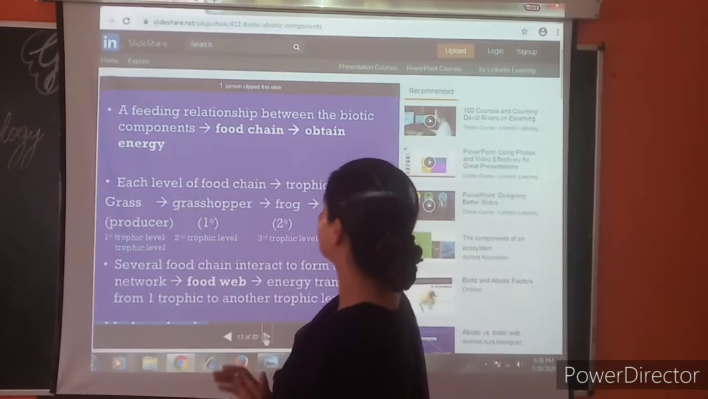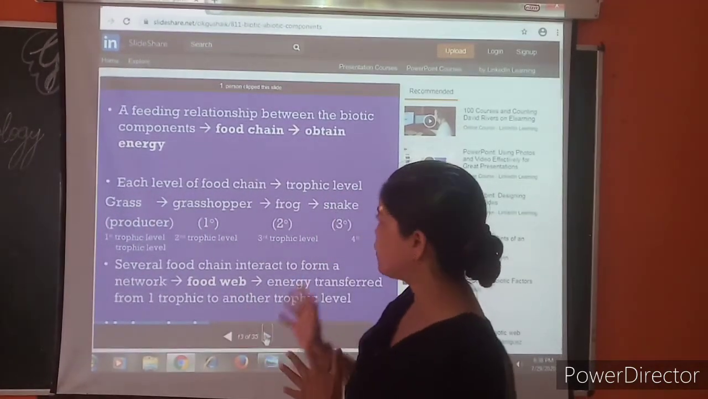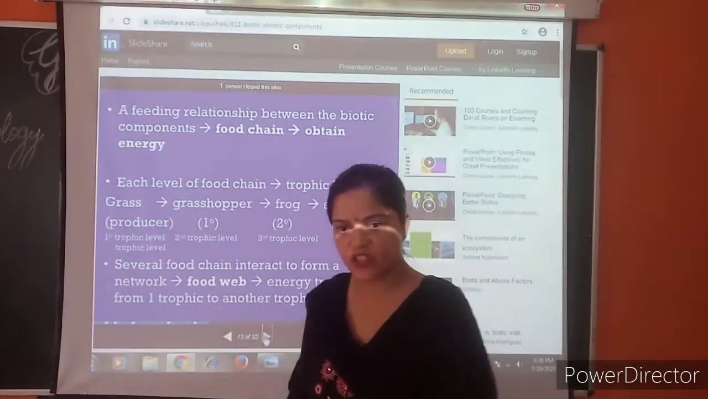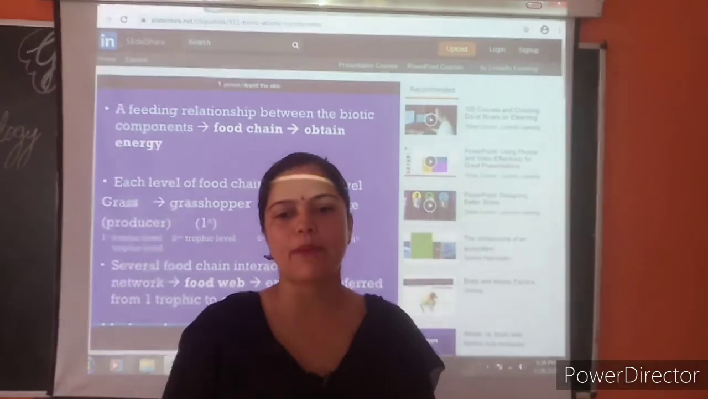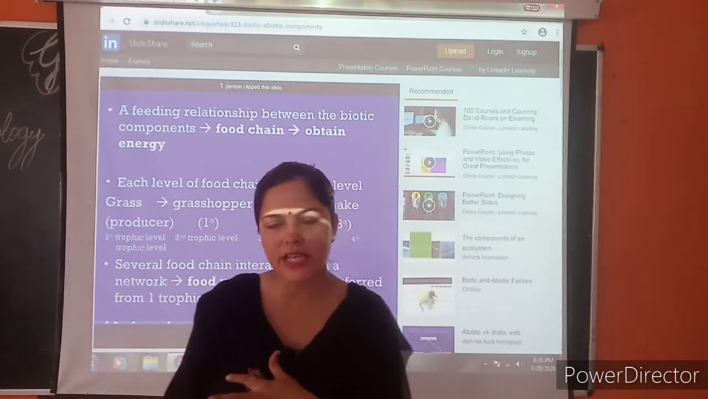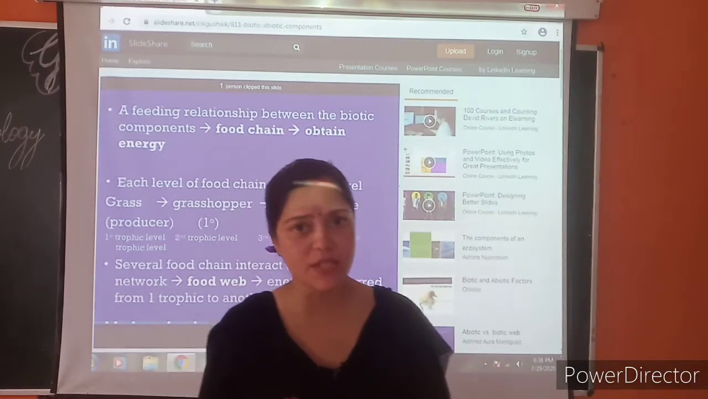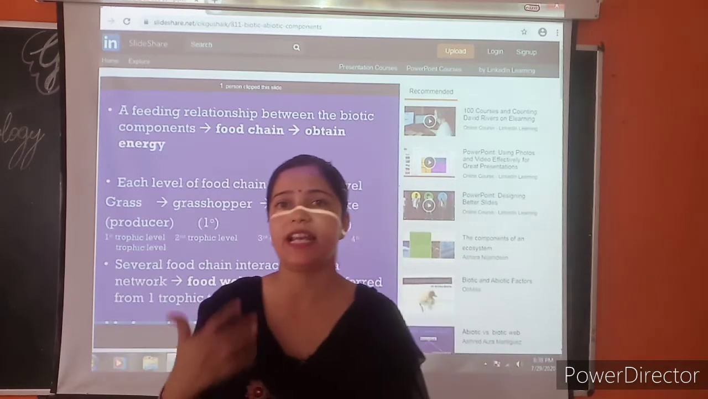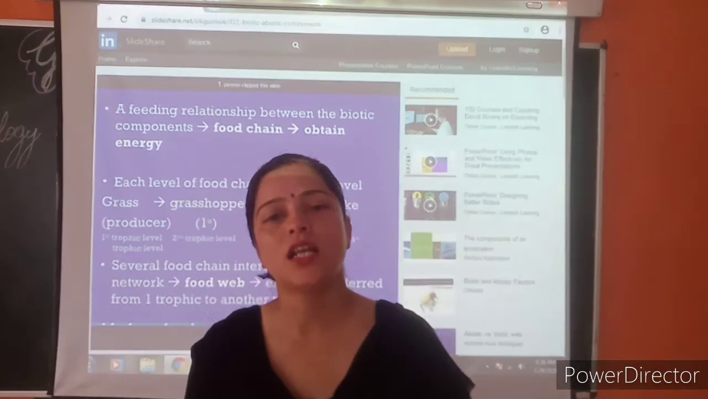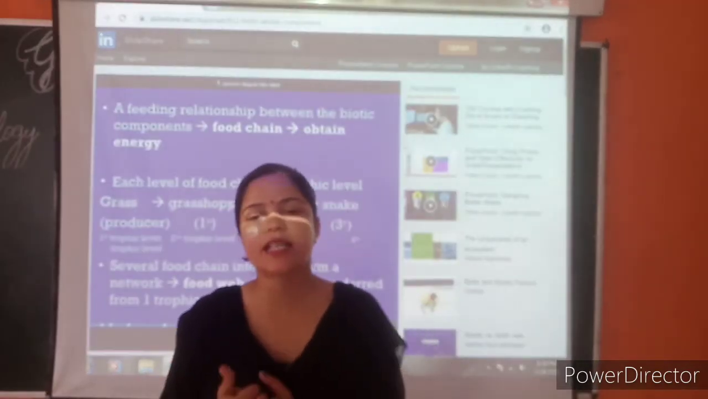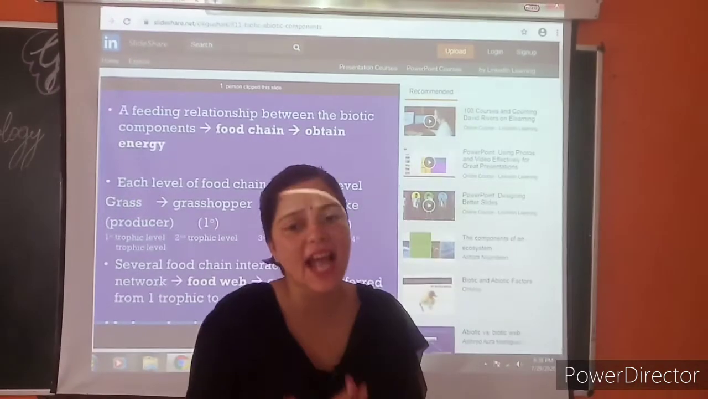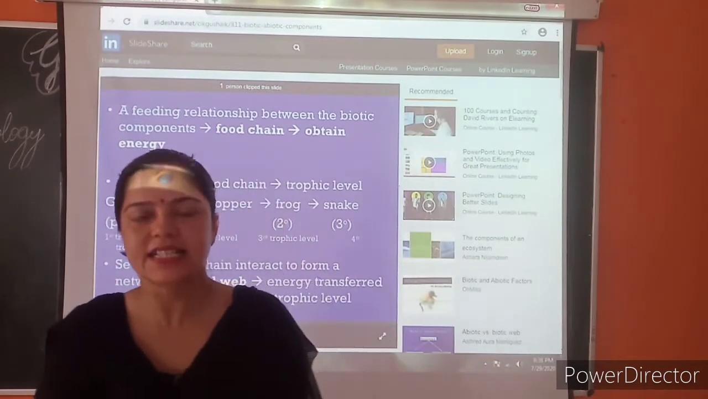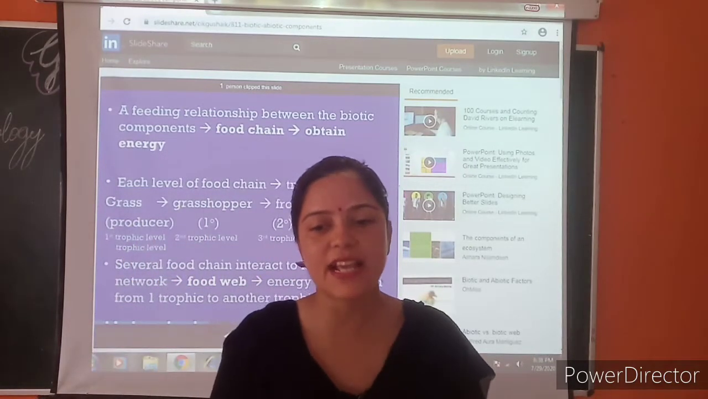A feeding relationship between the biotic components, that is a food chain, is how they obtain energy. And as I told you, we will start with the topic interaction between biotic and abiotic components, meaning the interaction between the living and non-living components. The various biotic and abiotic components interact with each other. There is a system of give and take between them.